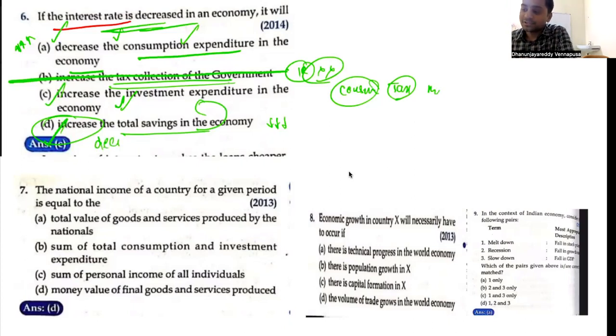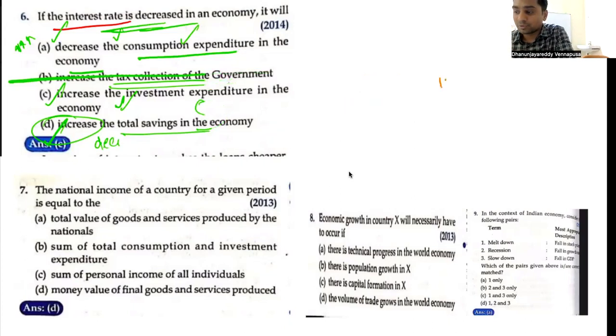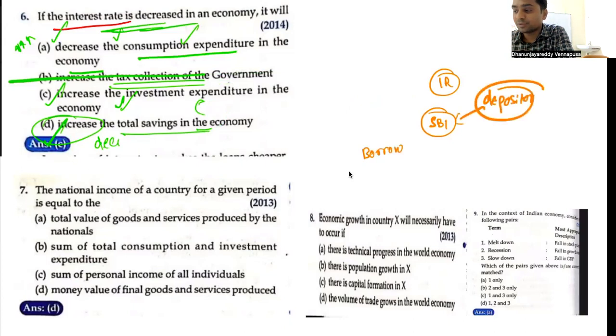So what is the summary, guys? Always remember, interest rate has two impacts: on the borrowers and on the depositors. If you are a depositor, if you are given less interest rate, deposits will come down. Deposits coming down means savings is coming down. As a result, people will have more money in their hands. Now they will spend more.